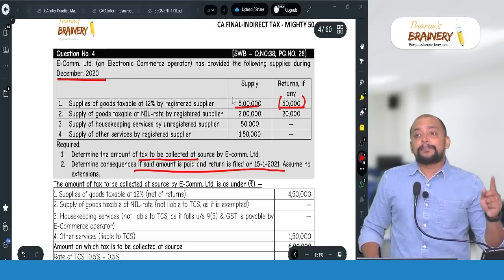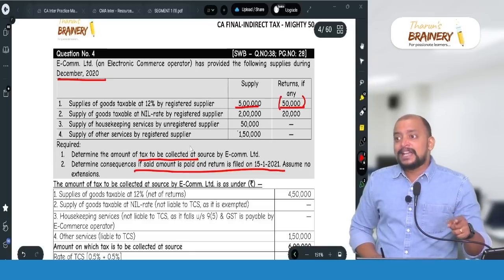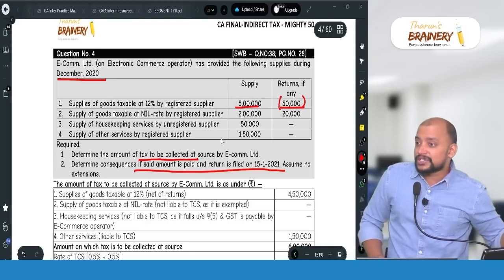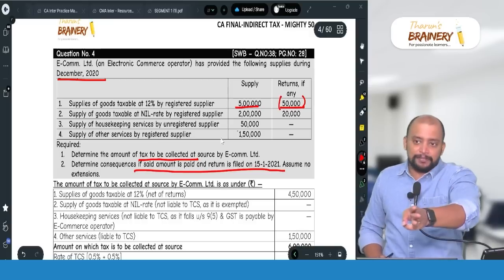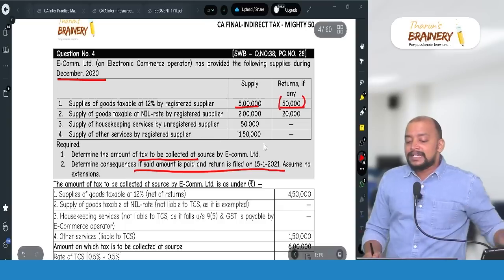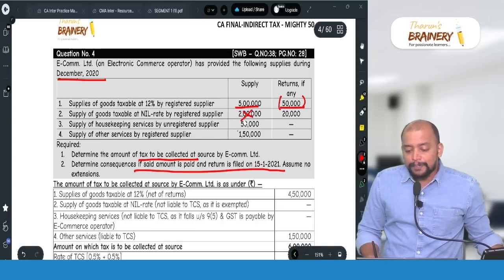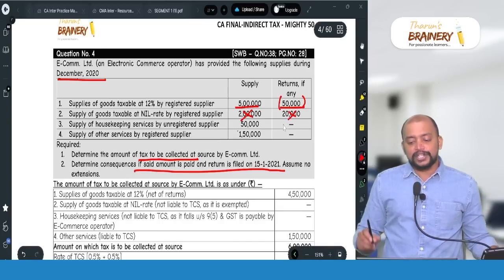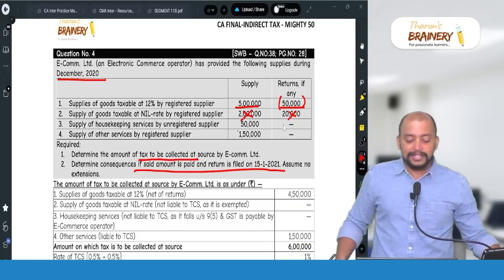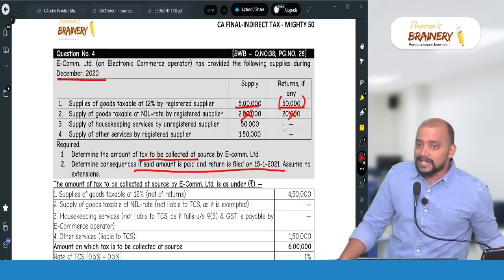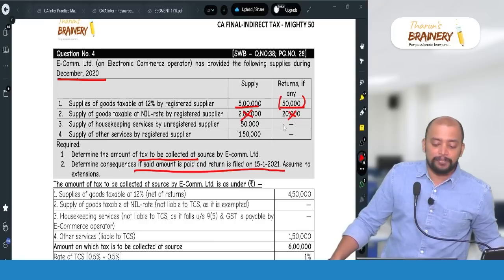Even though supplies are through an e-commerce operator and the supplier is registered, they are not taxable supplies, they are exempted supplies. TCS is not applicable. So therefore computation is not required in that case. But we need to write the note clearly as to why TCS is not applicable.